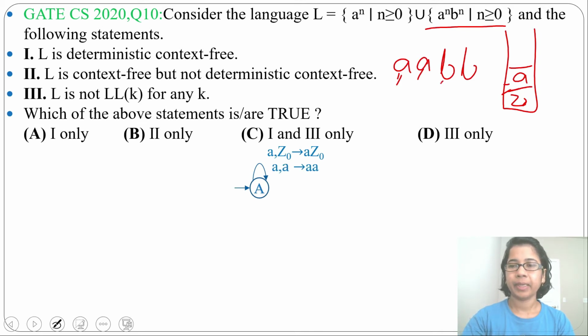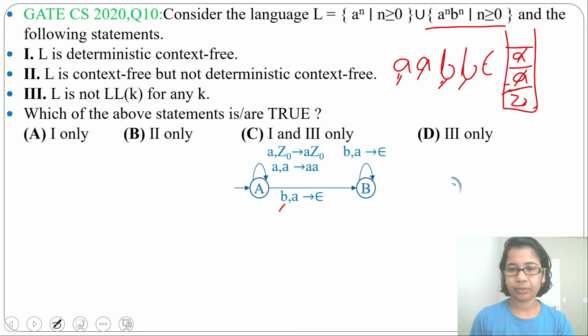Next for b, it will pop a from the stack. So for b, we go to another state by popping a: b, a → epsilon, means for input b, a will be popped. There may be more b's, so we make a self loop and write b, a → epsilon, meaning for each b it will pop an a. Now on epsilon with topmost stack symbol Z0, it will simply skip and go to the final state.